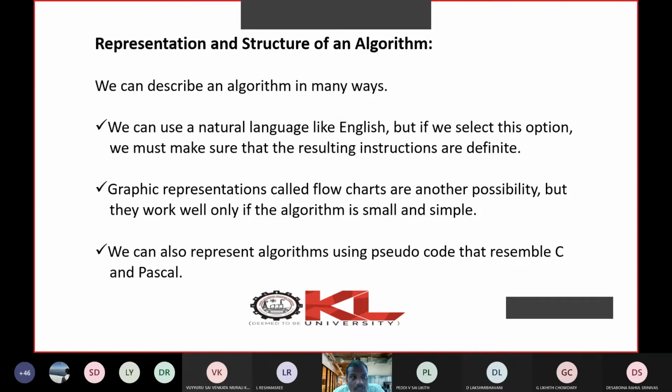So by using this pseudocode, we represent an algorithm. So algorithms are represented in 3 ways: using simple English, using flowcharts, using pseudocode. Remember these 3.